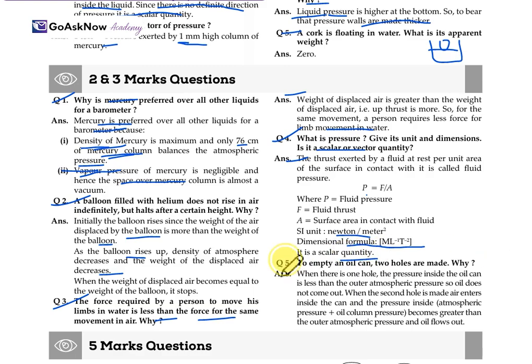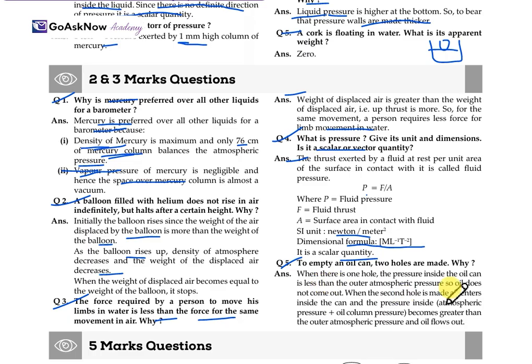Now, moving to the next. To empty an oil can, two holes are made. Why so? We know that in any oil can, there are two holes. But what is the reason behind it? When there is one hole, the pressure inside the oil can is less than the outer atmospheric pressure, so oil does not come out.